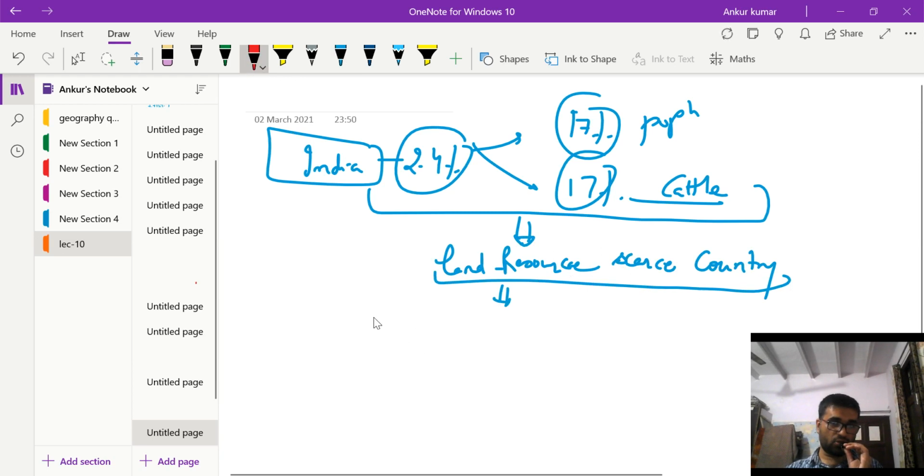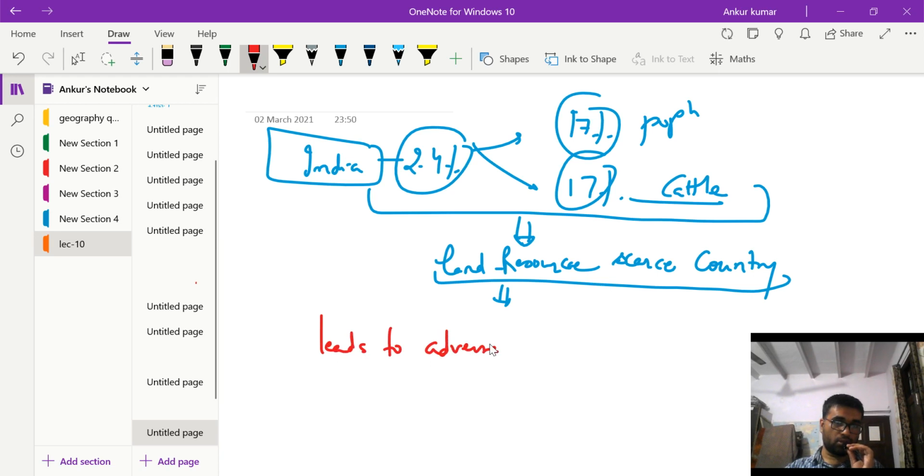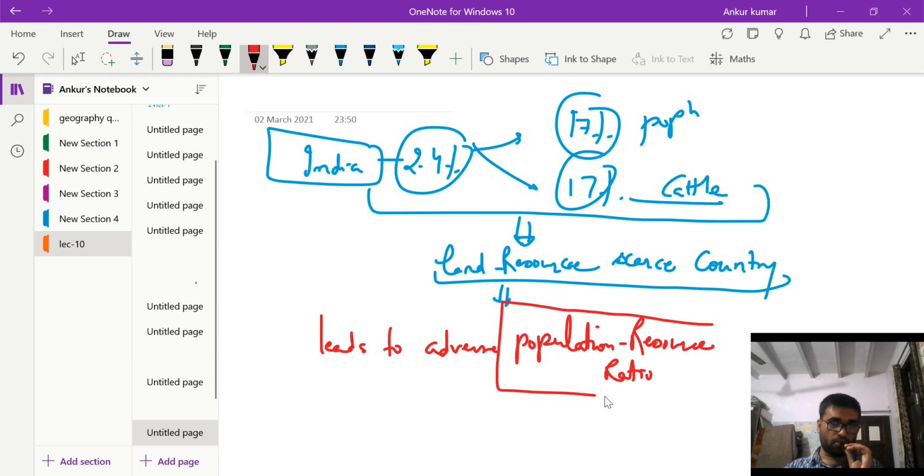This kind of land resource scarcity leads to adverse population resource ratio. For example, we can say that USA has the favorable population resource ratio, Australia has favorable population resource ratio, but because this is only 2.4% land sustaining 17% human population, 17% cattle population, this has made our land resources scarce, leading to the adverse population resource ratio.